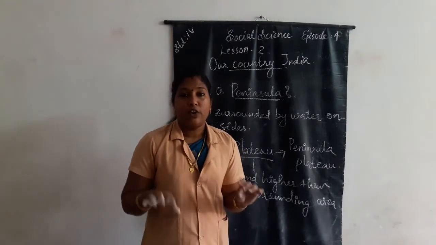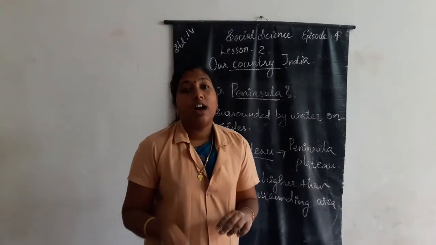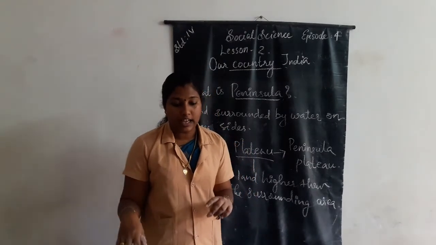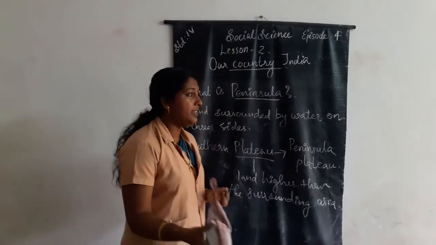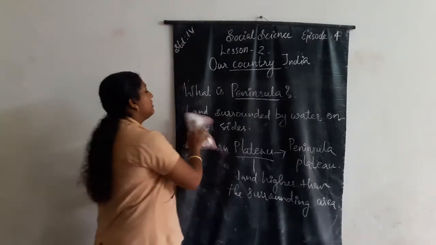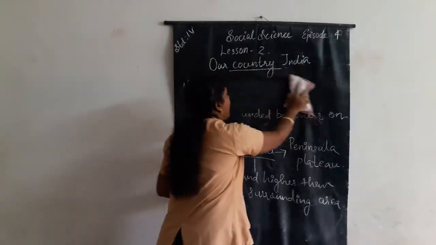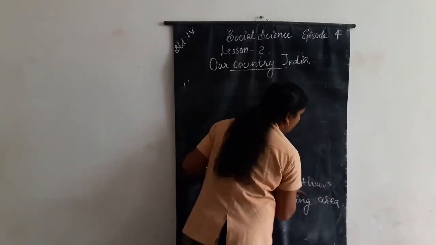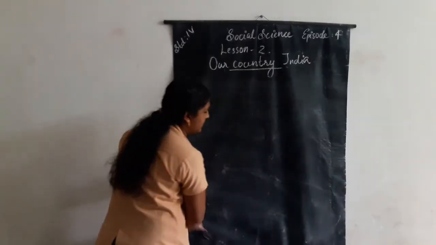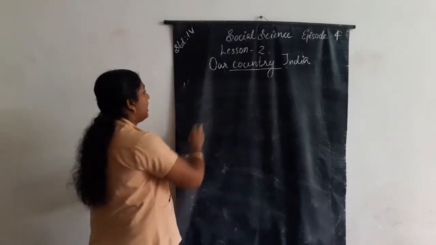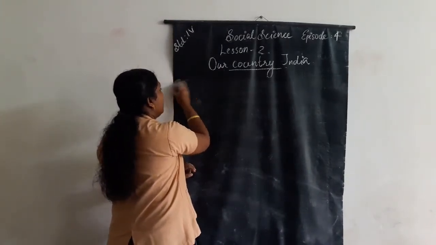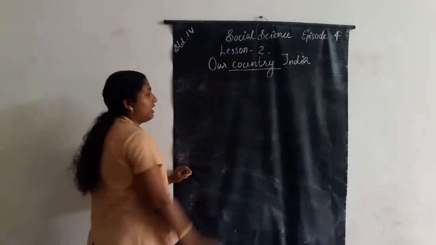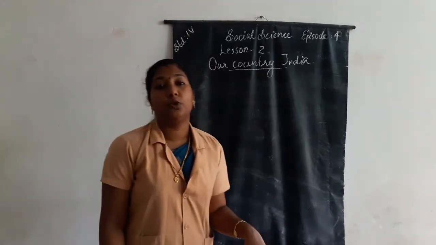Okay, all of you understood. Then India has two groups of islands. In India, there are two groups of islands present. Which are they? Do you know which are the two groups of islands?